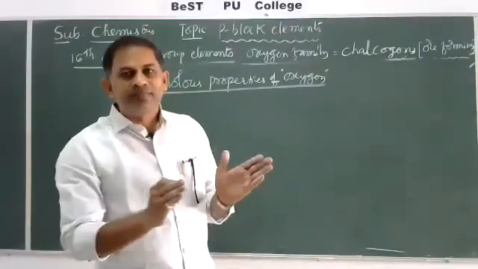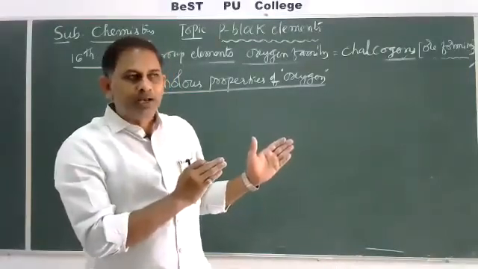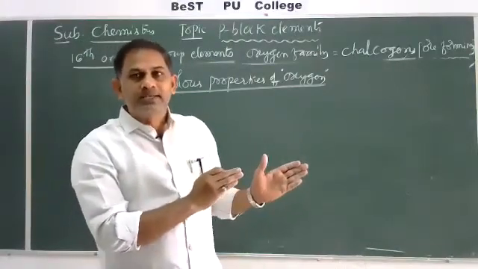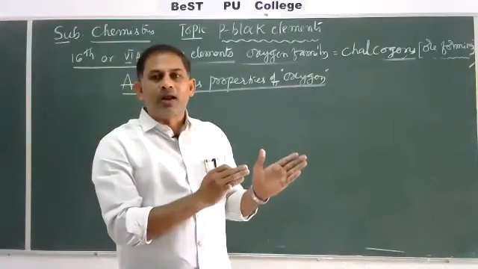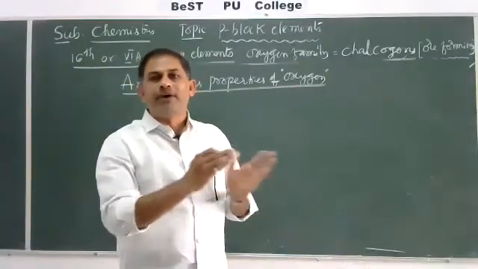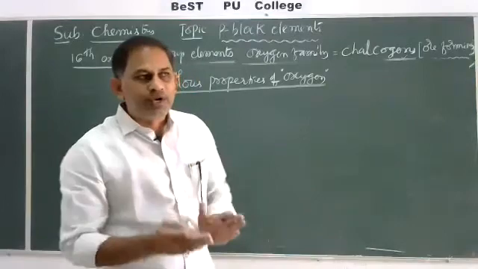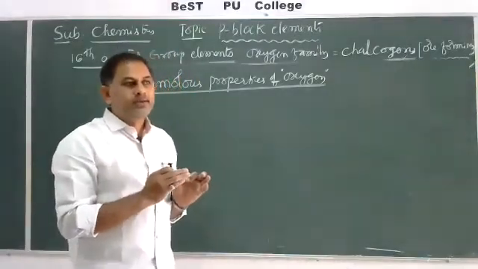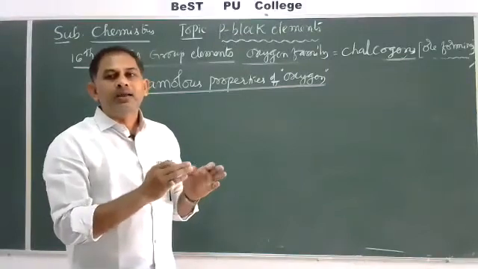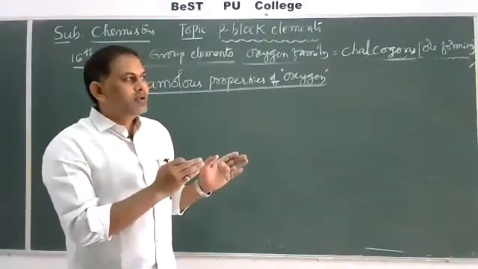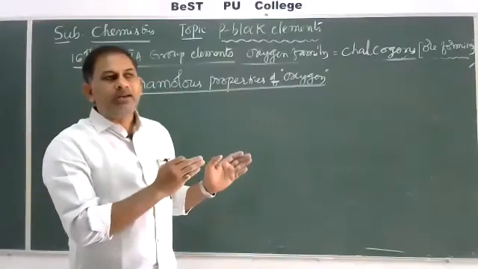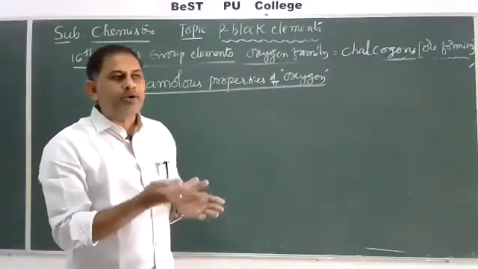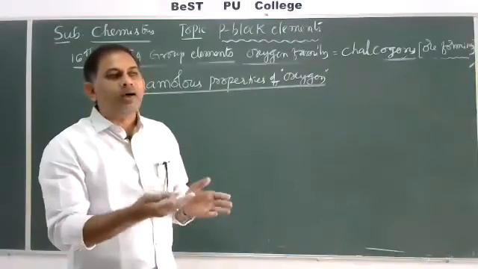Reason is the same, just like 15th group elements. In 15th group elements I explained to you that nitrogen shows some anomalous properties compared with the other family members, due to its small size, high electronegativity and high ionization energy, absence of d orbitals.